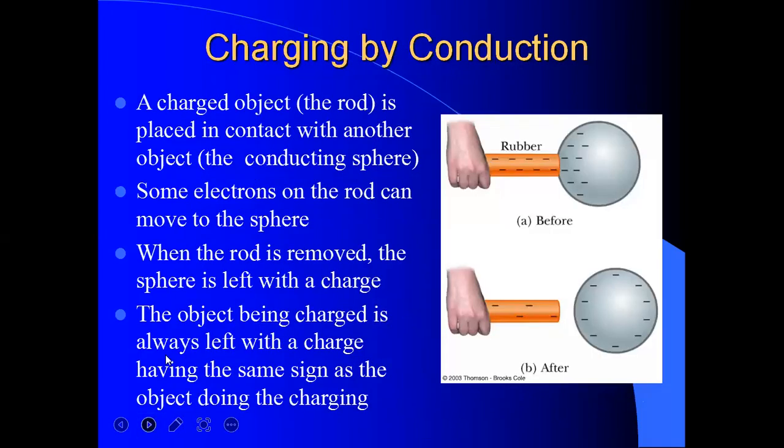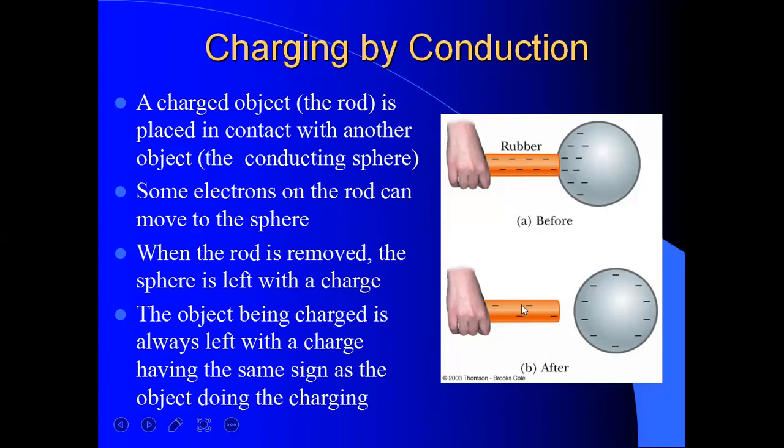So, charging of conductors by contact: a charged object, that means the rod, is placed in contact with another object, the conducting sphere. Suppose this is the conducting sphere and this is the rubber rod. If we touch them, this is the before picture, some electrons on the rod can move to the sphere, that means from the rod to the sphere. So when the rod is removed, the sphere is left with a charge.